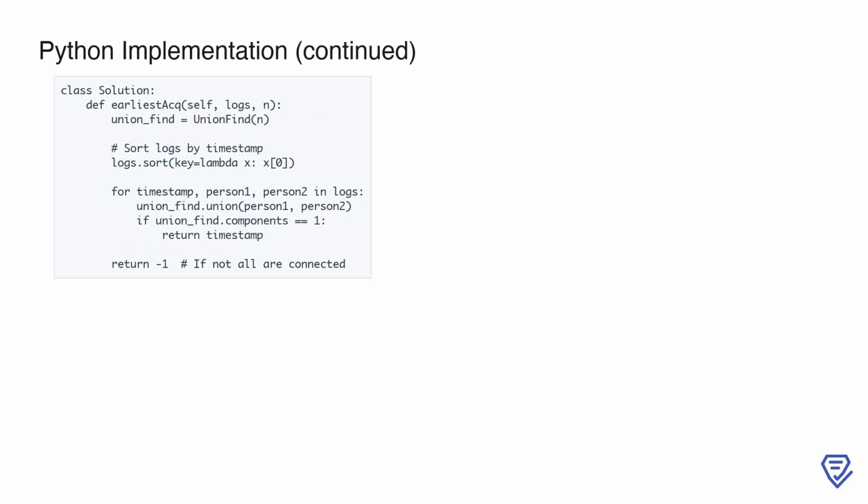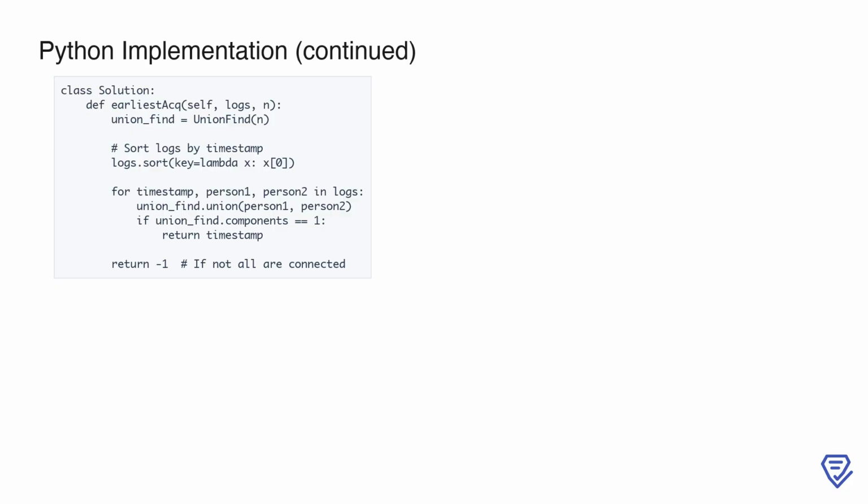Now, we move to the solution class, where the earliestAcq method is defined. This method takes in the logs of interactions and the number of people, n. First, we create an instance of the union-find class, passing n as the size. Then, we sort the logs by their timestamps to ensure we process the events in chronological order.